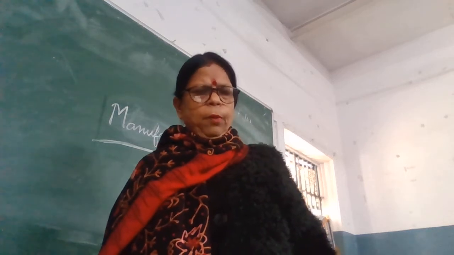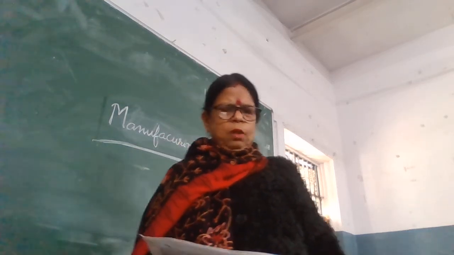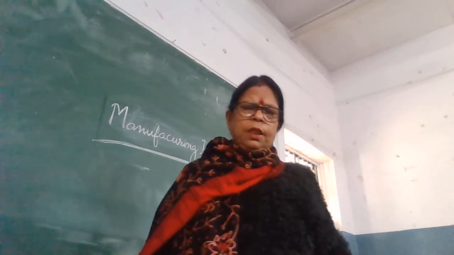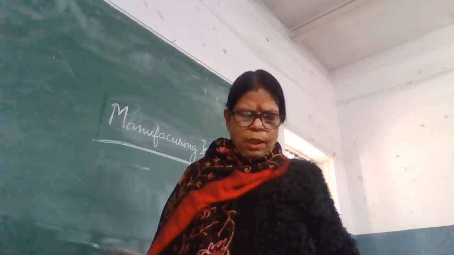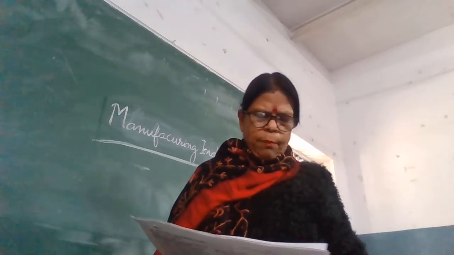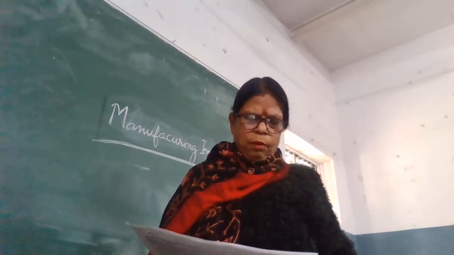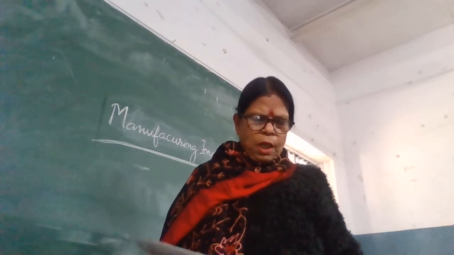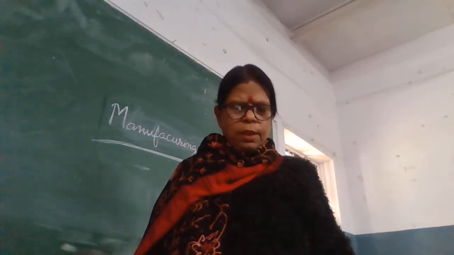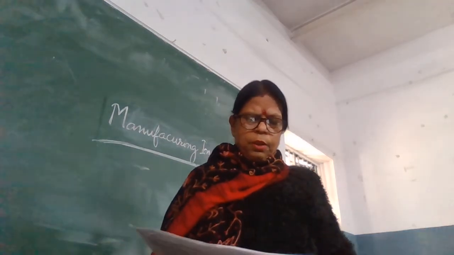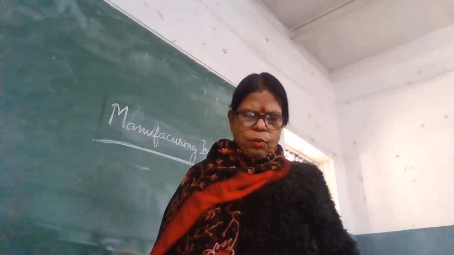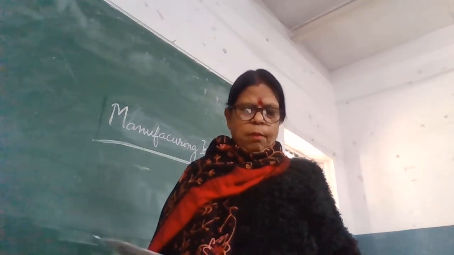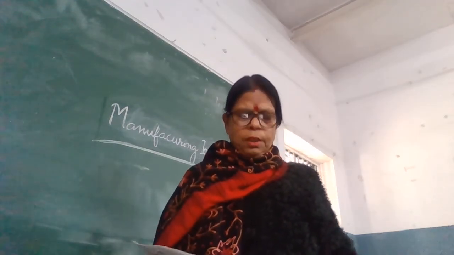The next question is, name the major industrial regions in India. You have done it in the map also. In your book it is given on the basis of the world, but here you have to do it for India. The first one is Chota Nagpur Industrial Belt. Number two, Ahmedabad Vadodara Industrial Belt. Number three, Bengaluru Coimbatore Madurai Industrial Belt. Number four, Visakhapatnam Guntur Industrial Belt. Once again, check it.